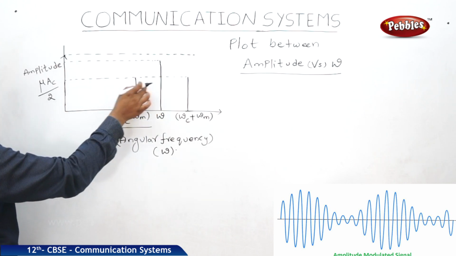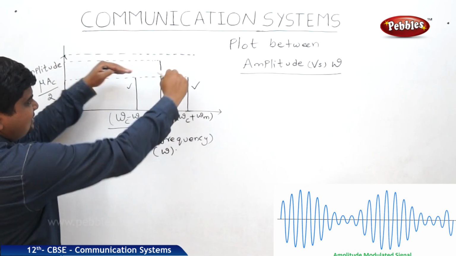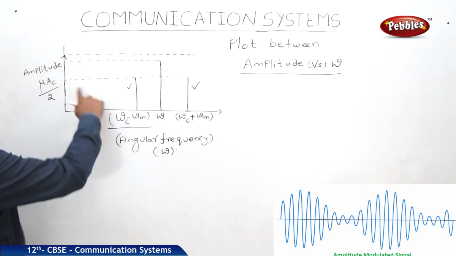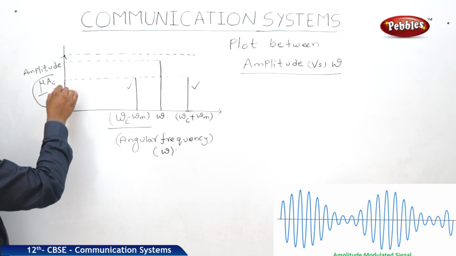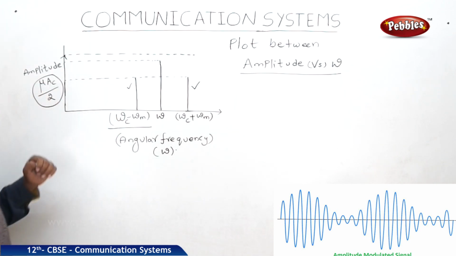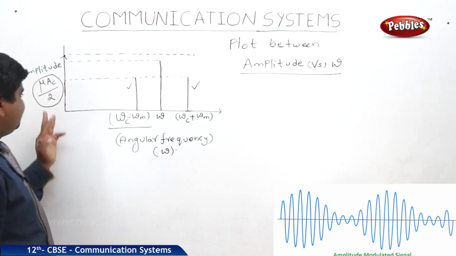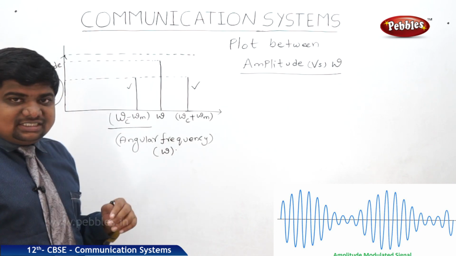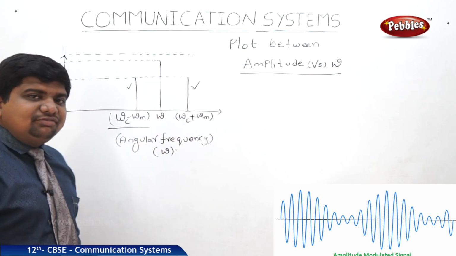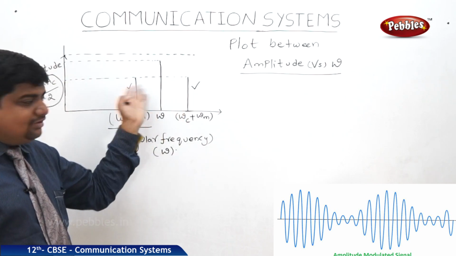And see these two lines, this one and this one, are parallel to each other, having the same height above the x-axis with respect to the y-axis. This value is called mu Ac by 2, the maximum amplitude modulation index. What is Ac? The amplitude of the carrier wave, and mu is the index of the modulation, divided by 2. This is the relationship. So what is the meaning of that? If the carrier wave frequency and the modulated wave frequency are spaced out, then we can expect the remaining frequencies in the middle.